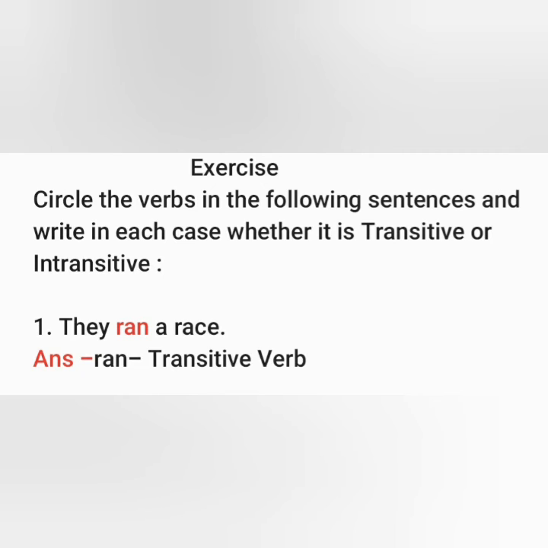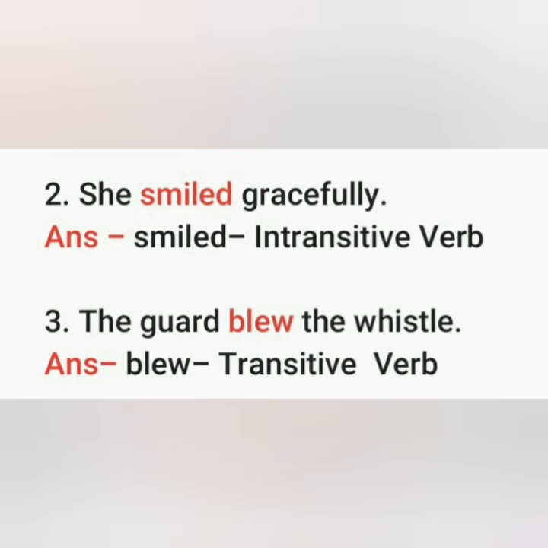So it is a transitive verb. And ask the question what. If you ask the question what, then you can easily identify is it a transitive verb or an intransitive verb. Here if we ask the question they ran what, then we have the answer of this question, a race. So it is a transitive verb.